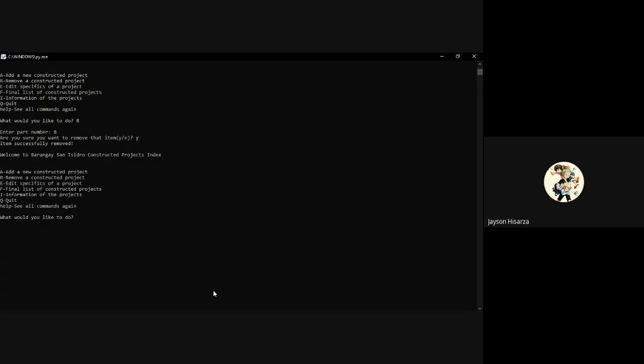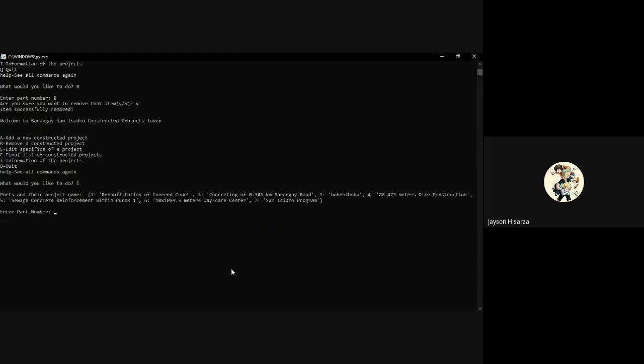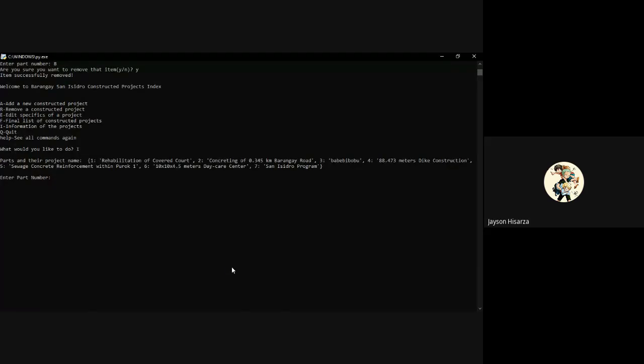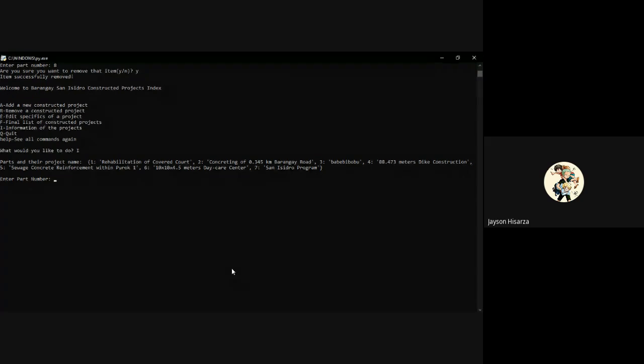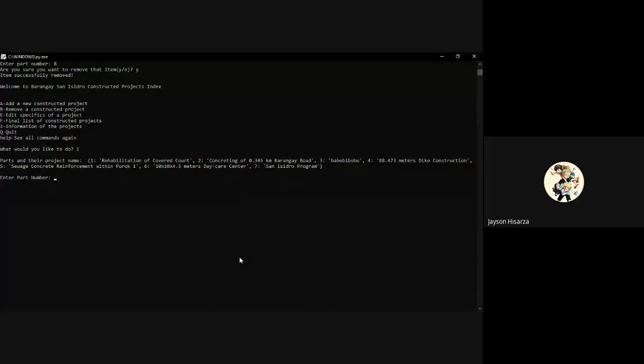So include letter I. It will first show the ID number or part number and the name of the constructed project. There is no more number 8 since we deleted it. So the part number 8 is deleted.